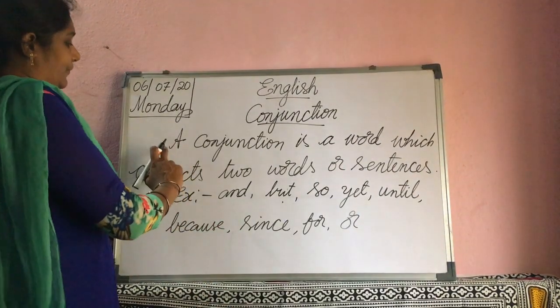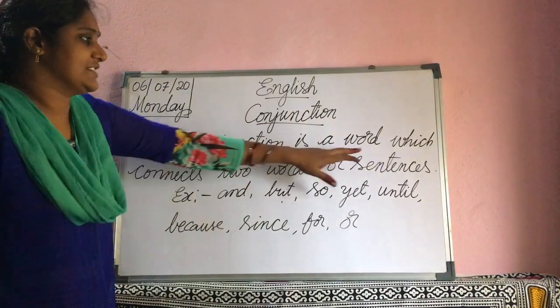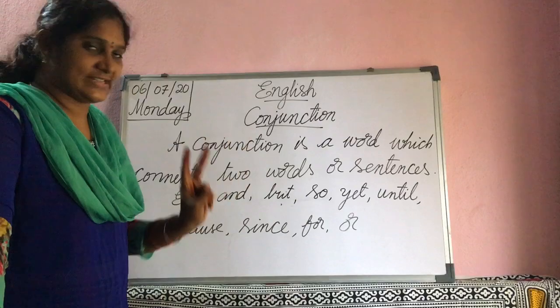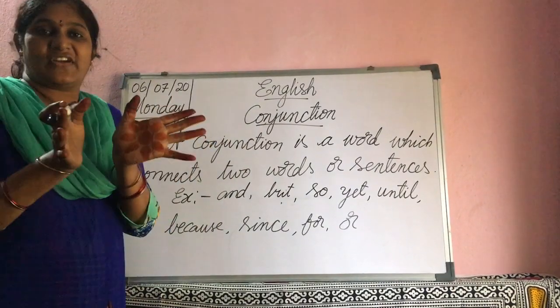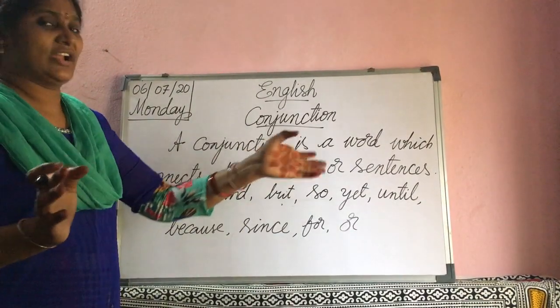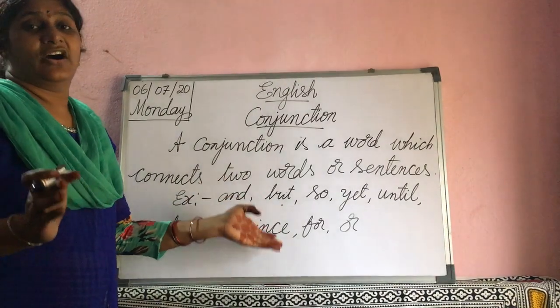Okay, now once again I will explain the definition. A conjunction is a word which connects two words or sentences, and it simplifies the sentences. Examples: and, but, so, yet, until, since, for, or.